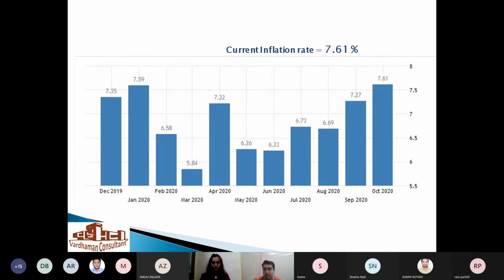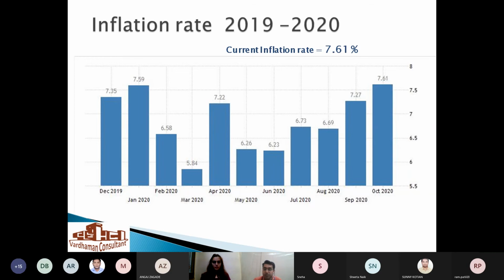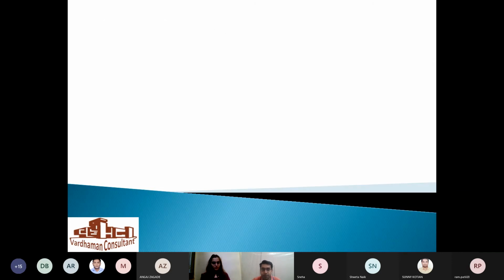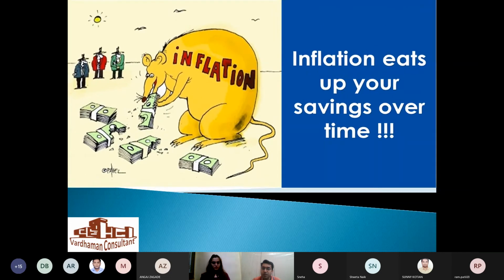The current inflation rate for this particular year, which you can see here, is based on the last figures which came out in August, it is October, and it has come to 7.61%. We have considered an average of 6%, but currently it is 7.61%. It varies. It can be as low as 5%, 4%, depends. But on an average basis, it is 6%. But there is something known as lifestyle inflation also that we'll discuss in a moment. So inflation basically eats up your savings over time.